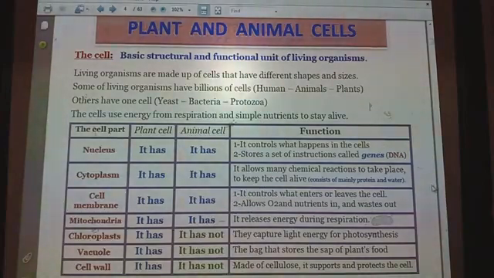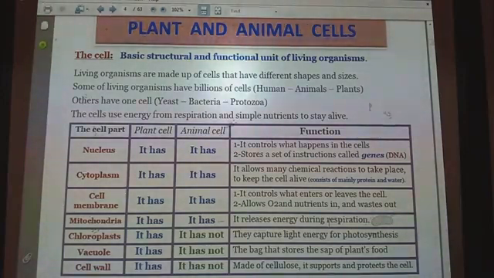But most living organisms have bodies consisting of a great number of cells, like animals and humans, which are called multicellular organisms. So, after all, the cell is the basic structural and functional unit of the living organism. When you want to explain the concept of the cell, you can say that the cell is the smallest unit of the living organism, the functional unit, even the structural unit of living organisms.